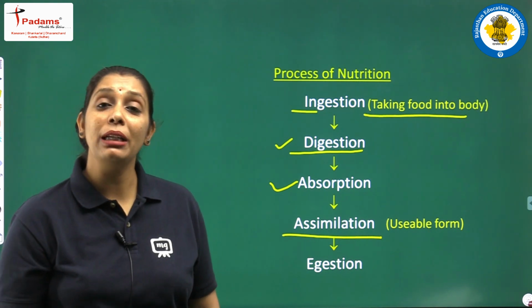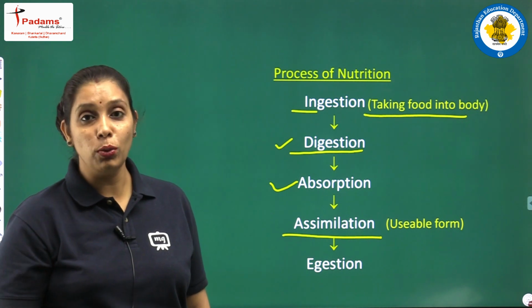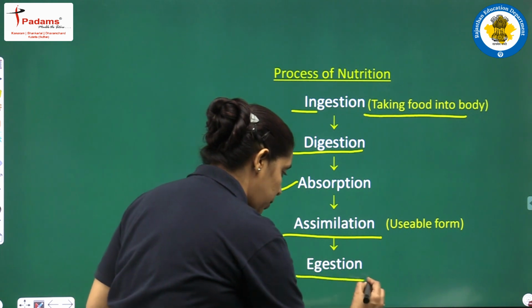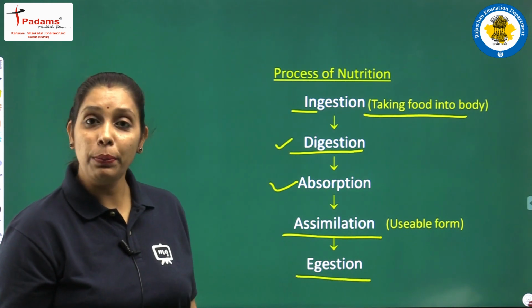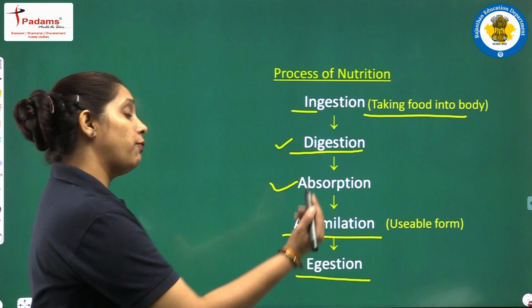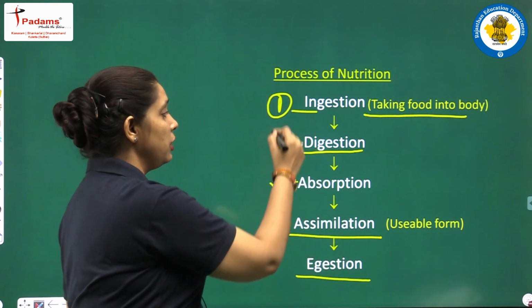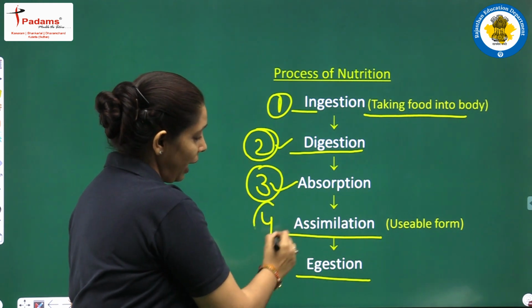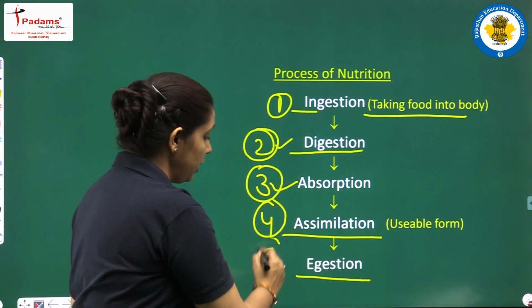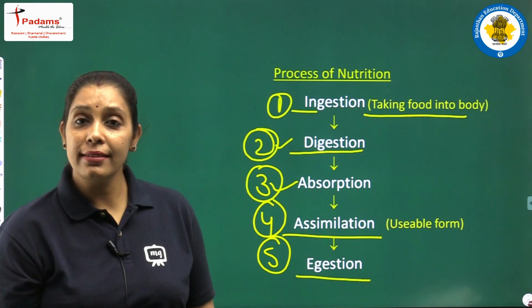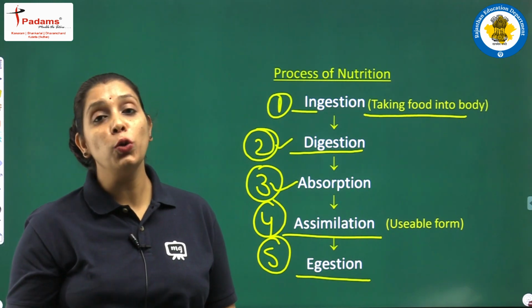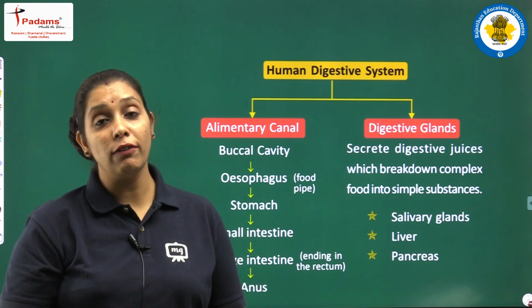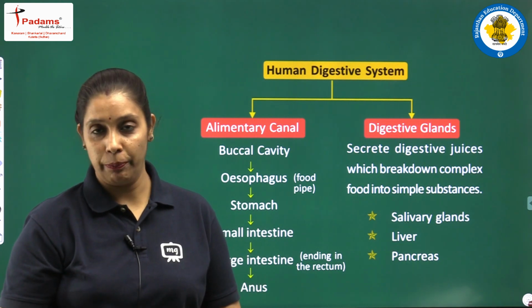And after assimilation, the undigested food is thrown out by the body, and that process is known as egestion. So how many processes are there for nutrition? Five. First, ingestion; second, digestion; third, absorption; fourth, assimilation; and the last, fifth, is egestion. Let's discuss all these processes in the human digestive system. The human digestive system is the most developed digestive system in nature.